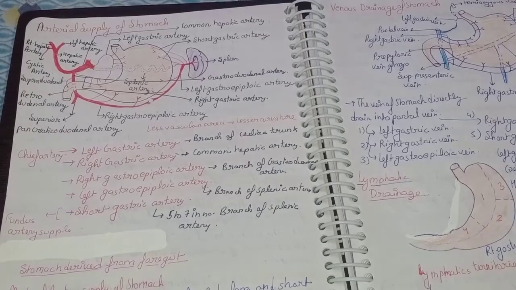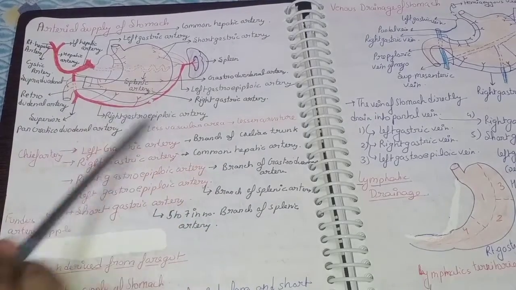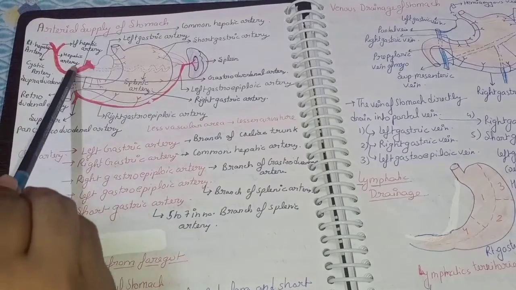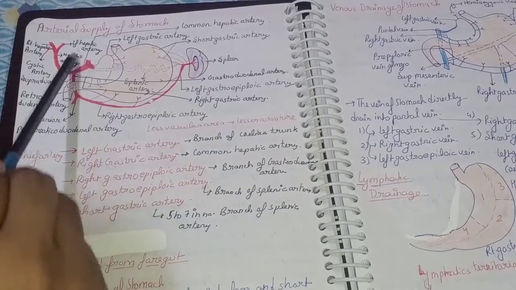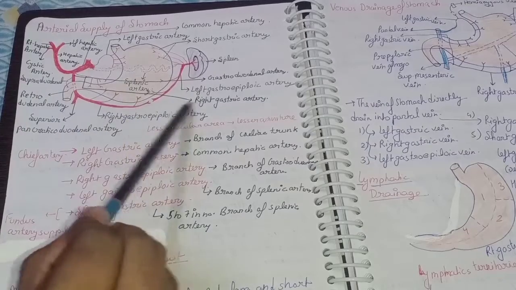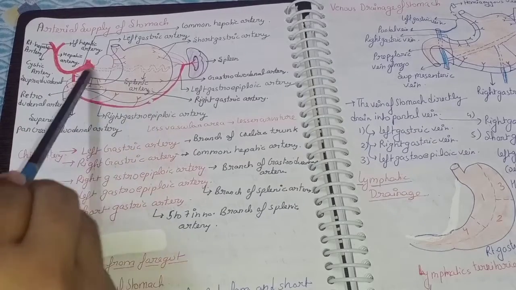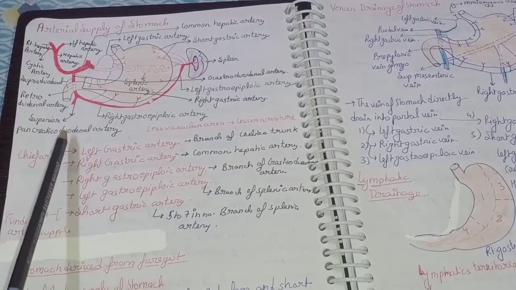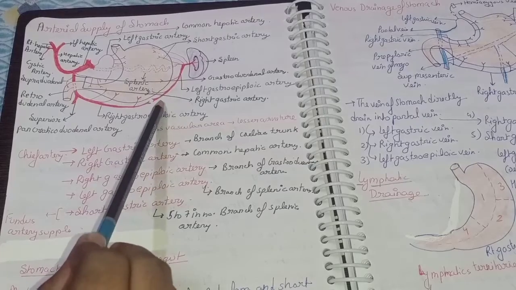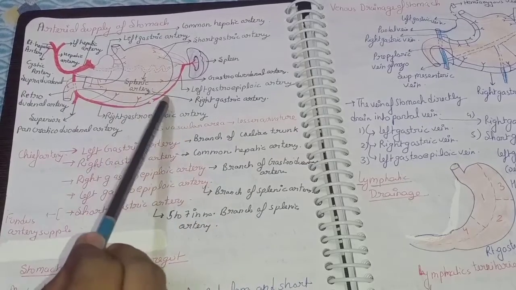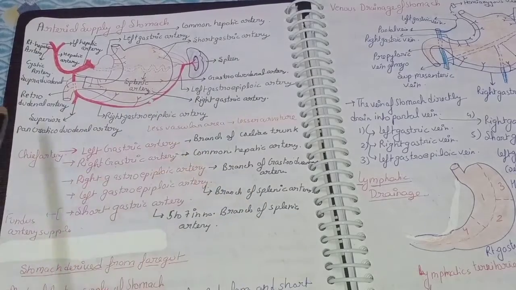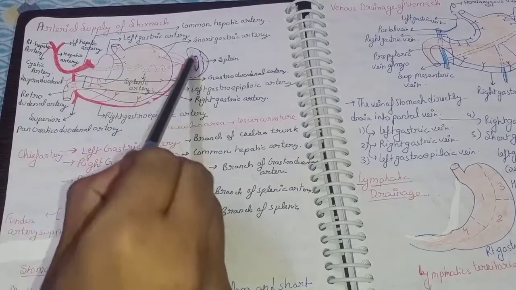Now we will talk about the arterial supply of the stomach. As you can see in the diagram, the arterial supply of the stomach is basically the left gastric artery, which is a branch of the celiac trunk. Now the right gastric artery is a branch of the common hepatic artery. Then the right gastroepiploic artery, which is a branch of the gastroduodenal artery, and there will be the left gastroepiploic artery, which is a branch of the splenic artery, and there will also be the short gastric arteries, which are 5 to 7 in number, and they are branches of the splenic artery as they come from the spleen.